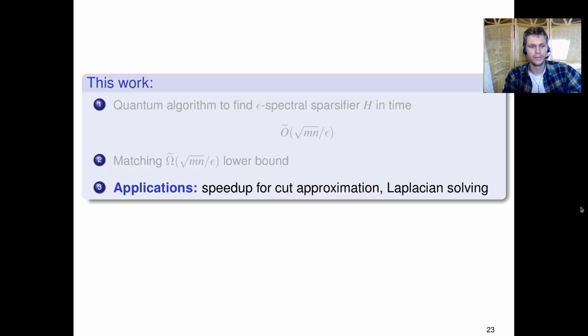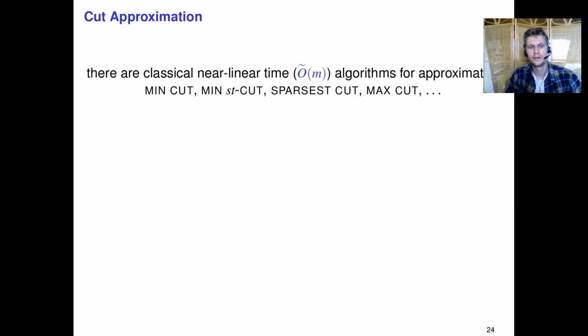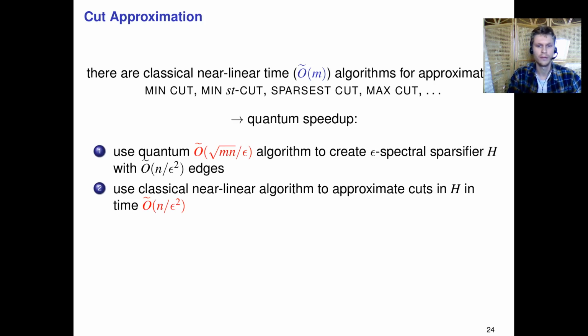And so finally, I'll just briefly mention some of the applications. So in cut approximation, we know that there are classical near linear time algorithms for things such as min-cut, min-st-cut, sparse cut, and so on. So we can find a quantum speedup in the following way. First, we use a quantum algorithm which has complexity square root of mn over epsilon to create an epsilon spectral sparsifier H with only n over epsilon squared edges. And the min-cut, min-st-cut, and so on of this H is an epsilon approximation of the min-cut and so on of the original graph. So now it suffices to use a classical near linear algorithm to approximate these cuts in the sparsifier H.